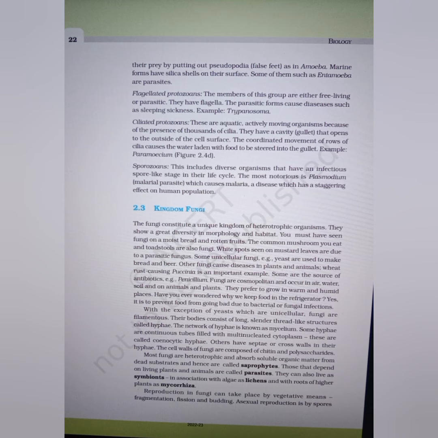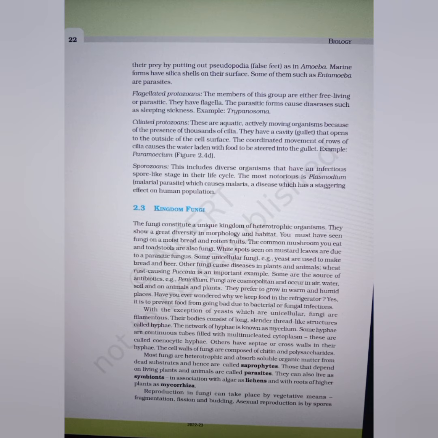Some unicellular fungi, for example yeast, are used to make bread and beer. Other fungi cause diseases in plants and animals. Wheat rust causing Puccinia is an important example. Some are the source of antibiotics, that is Penicillium. Fungi are cosmopolitan and occur in air, water, soil, and on animals and plants. They prefer to grow in warm and humid places.